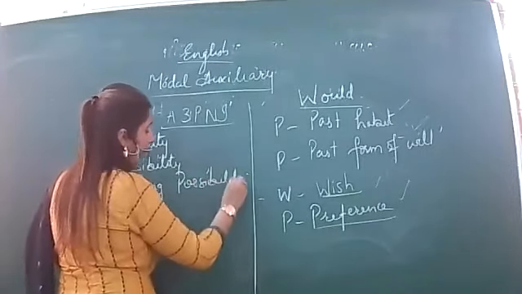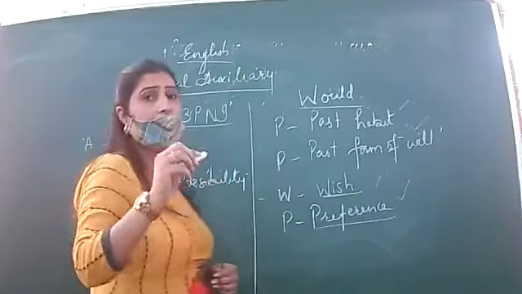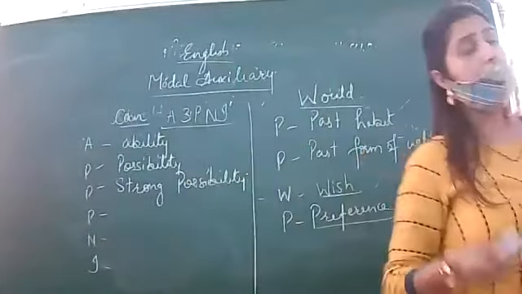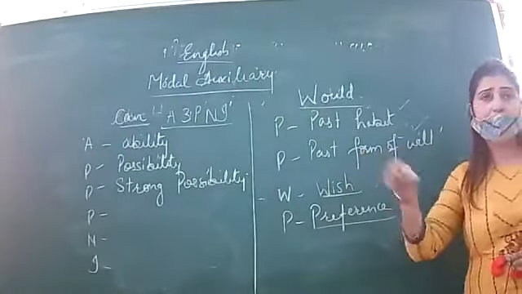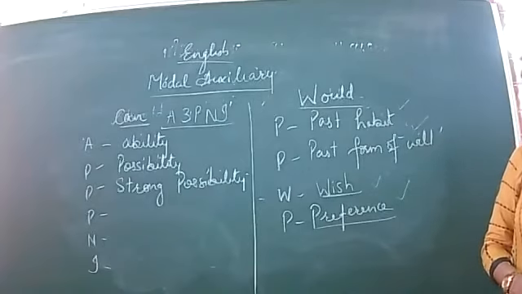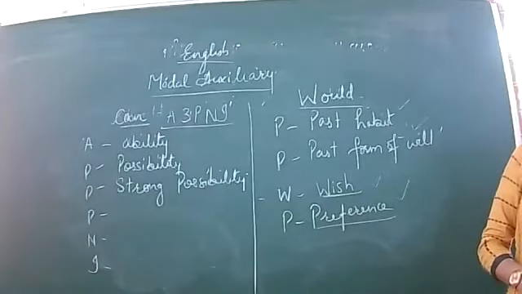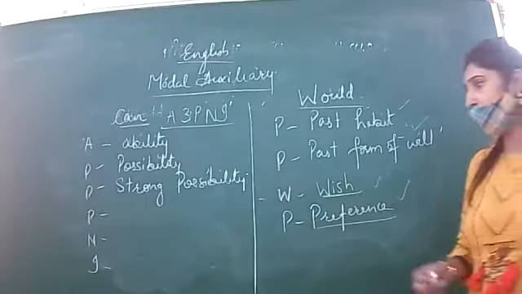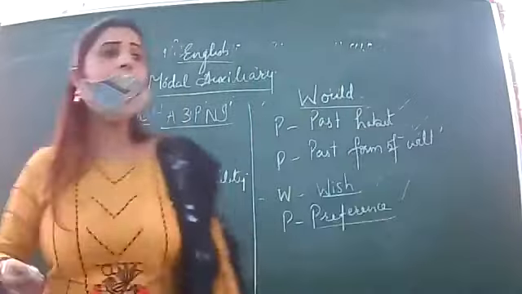For example, let us wind up our work, father can come here at any time. Means strong possibility. It means that father is coming here. Let us finish it. So then also can is used.